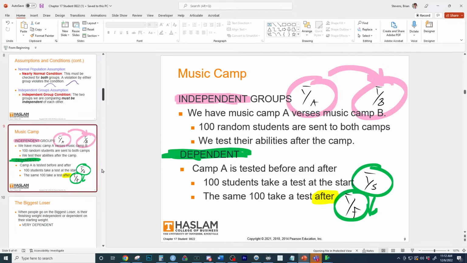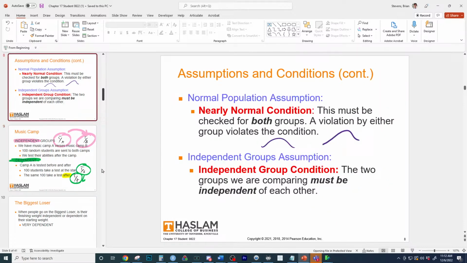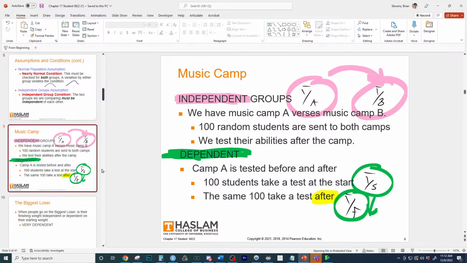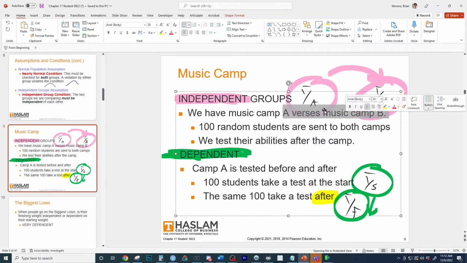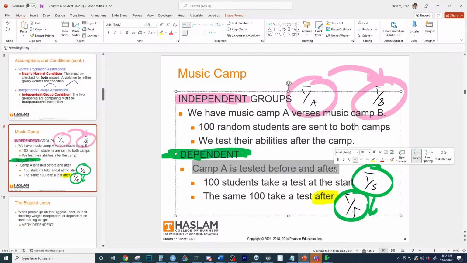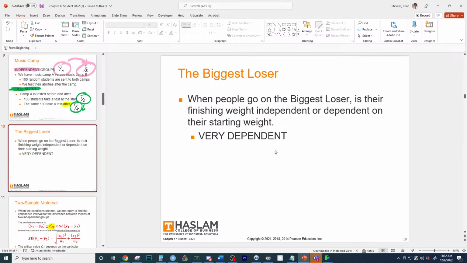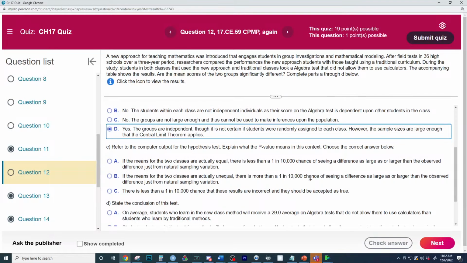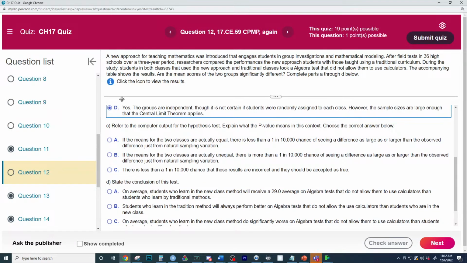For this one, there is a fourth condition called independent groups, which means group A does not influence group B. Like when you send students to camp A versus camp B, they would not influence each other's scores. It wouldn't work if we did a before and after test. So definitely review this from yesterday, where we talked about independent versus dependent means, like with The Biggest Loser, where someone's starting weight is very dependent on their end weight. Refer to the computer output for the hypothesis test.